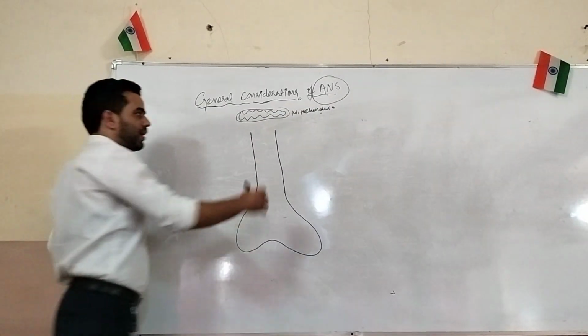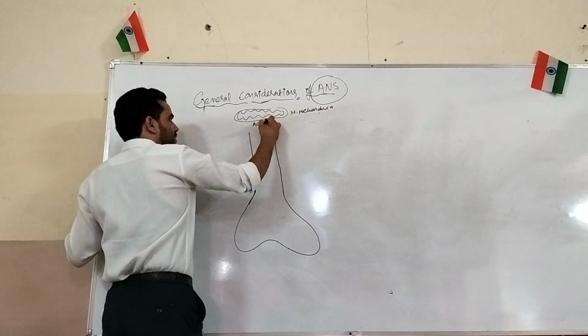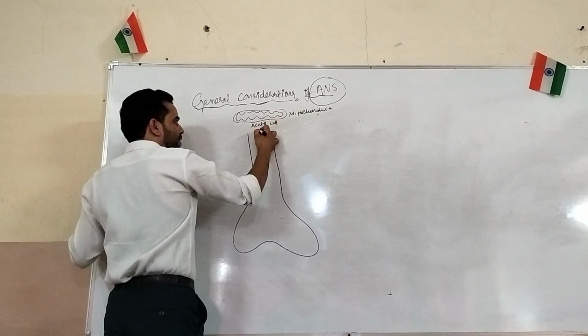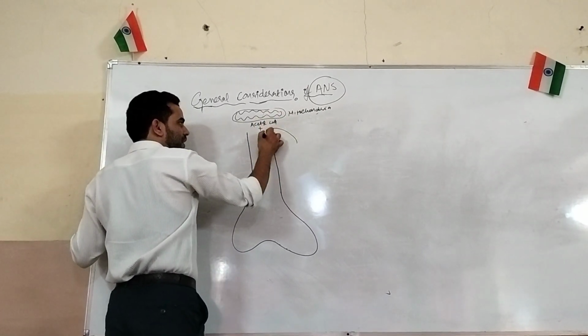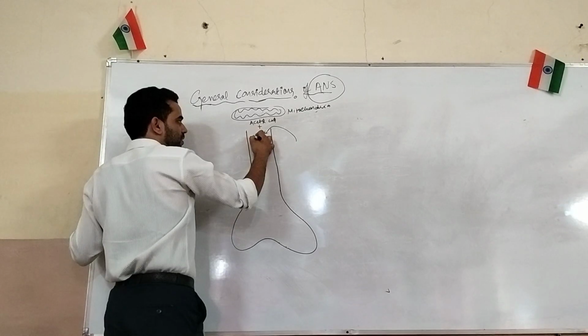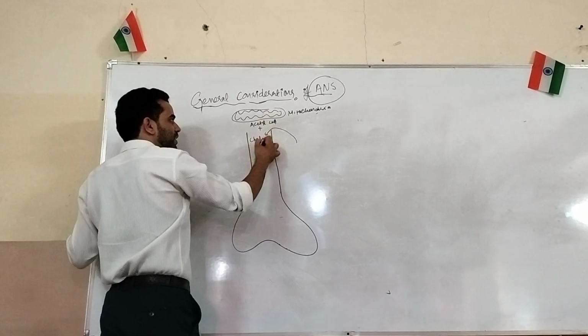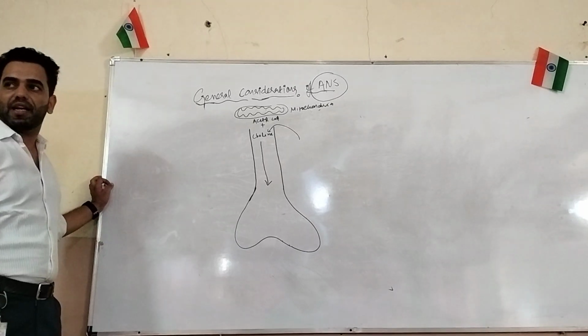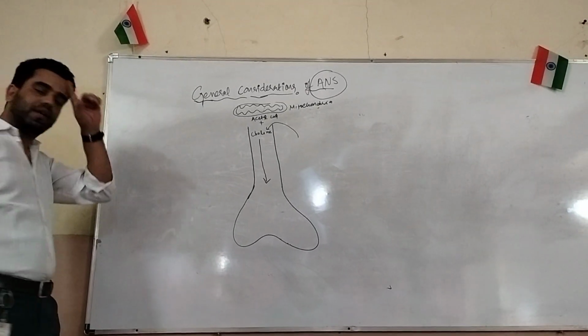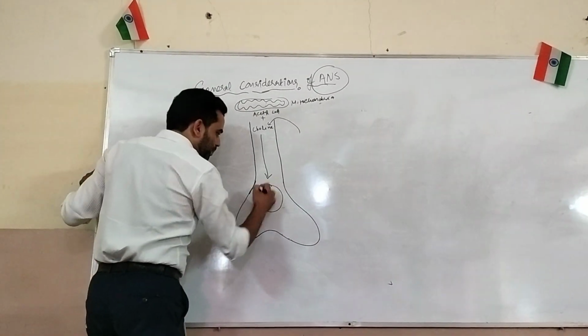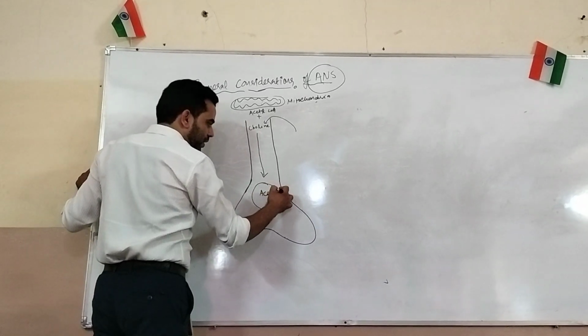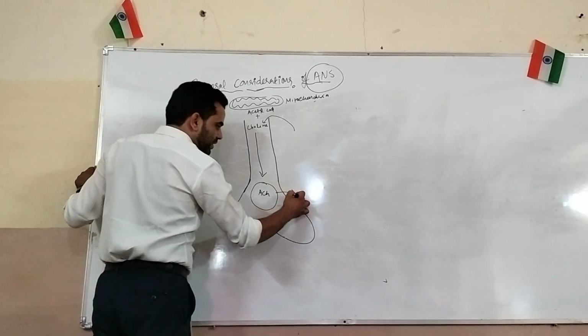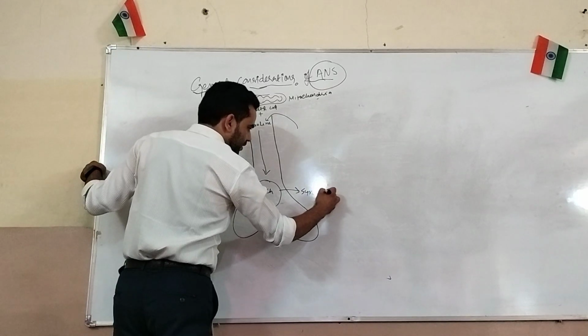Acetyl coenzyme A. Acetyl coenzyme A will react with choline, which is taken up from the outside. When acetyl coenzyme A and choline mix together, what will they form? Acetylcholine, ACh, which is stored in the synaptic vesicles. This is the synaptic vesicle.